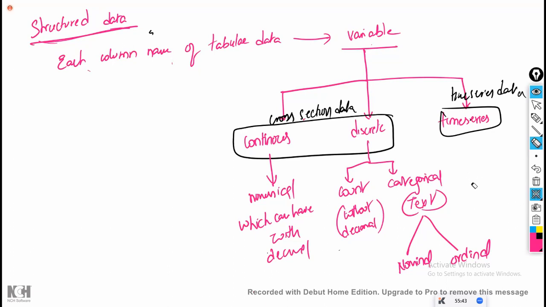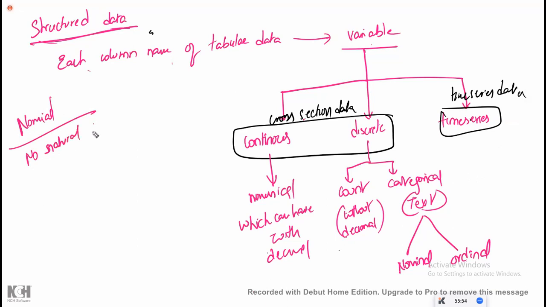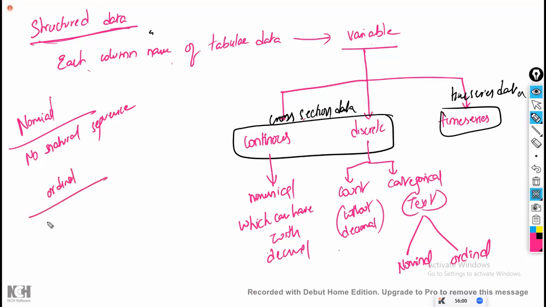Nominal means there is no natural sequence. No natural sequence. Ordinal data means there is a natural sequence. The sequence is natural. You did not create the sequence. Naturally, it should be there.